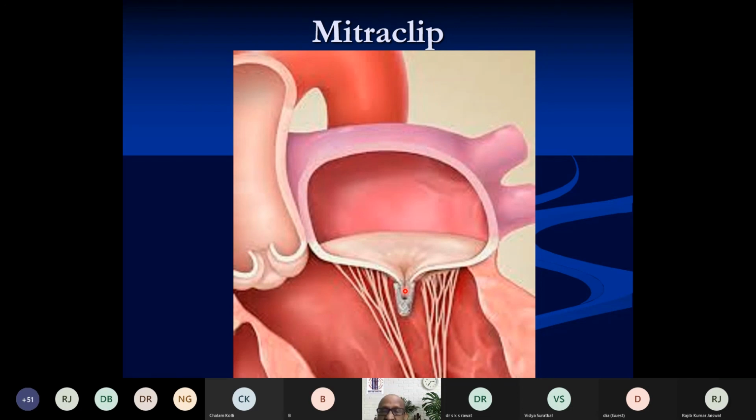Same thing is done interventionally using mitral clip, and as many as 10,000 procedures have been done worldwide with symptomatic and functional class improvement in these patients. This is offered to patients who are sick and elderly, where the operative procedure carries a high risk. So this has been offered as a palliative procedure with gratifying results.